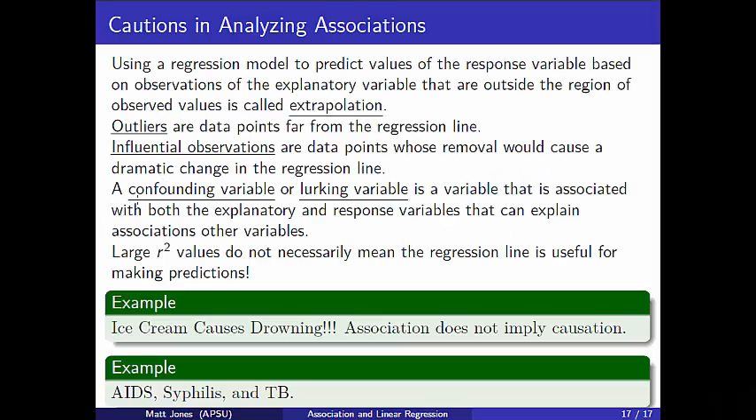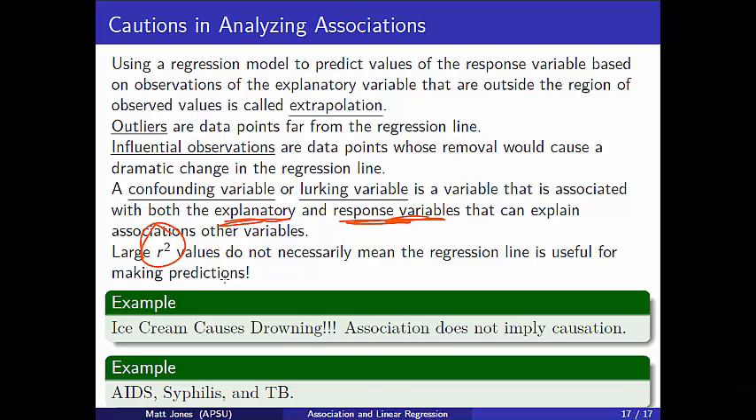Confounding variables, also called lurking variables, are variables that are associated with both the explanatory and response variables. They can explain associations between the explanatory and response, but they might not be at the forefront of your study. It might not even be something that you've thought of. This is why they're called lurking, because they may be sort of lurking in the background.